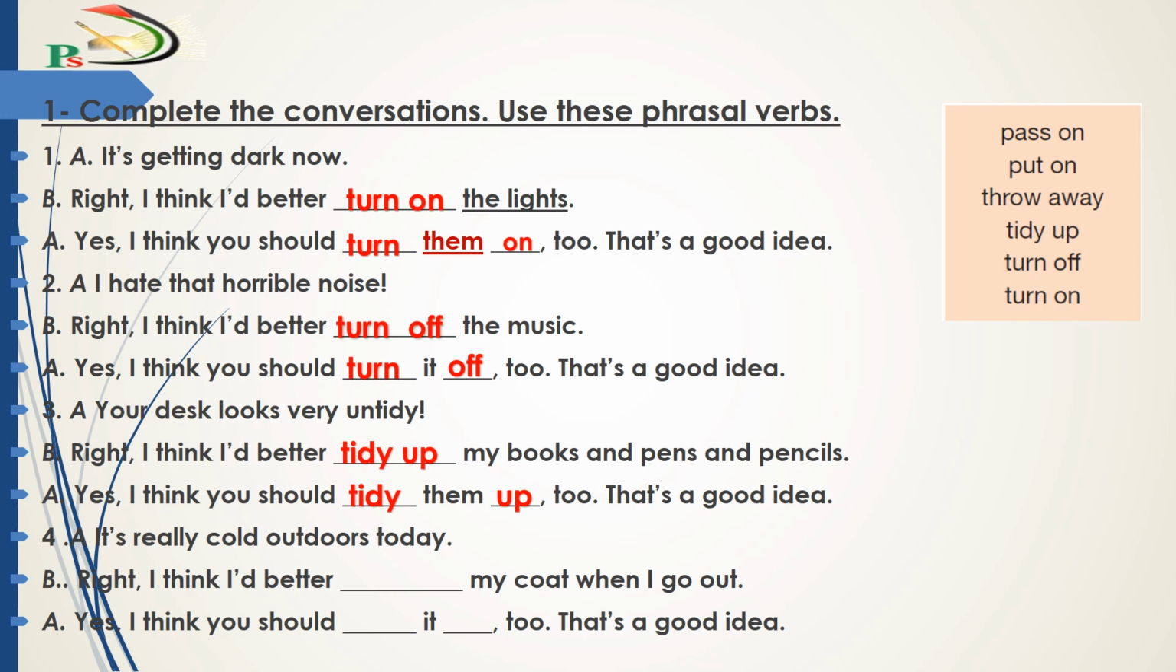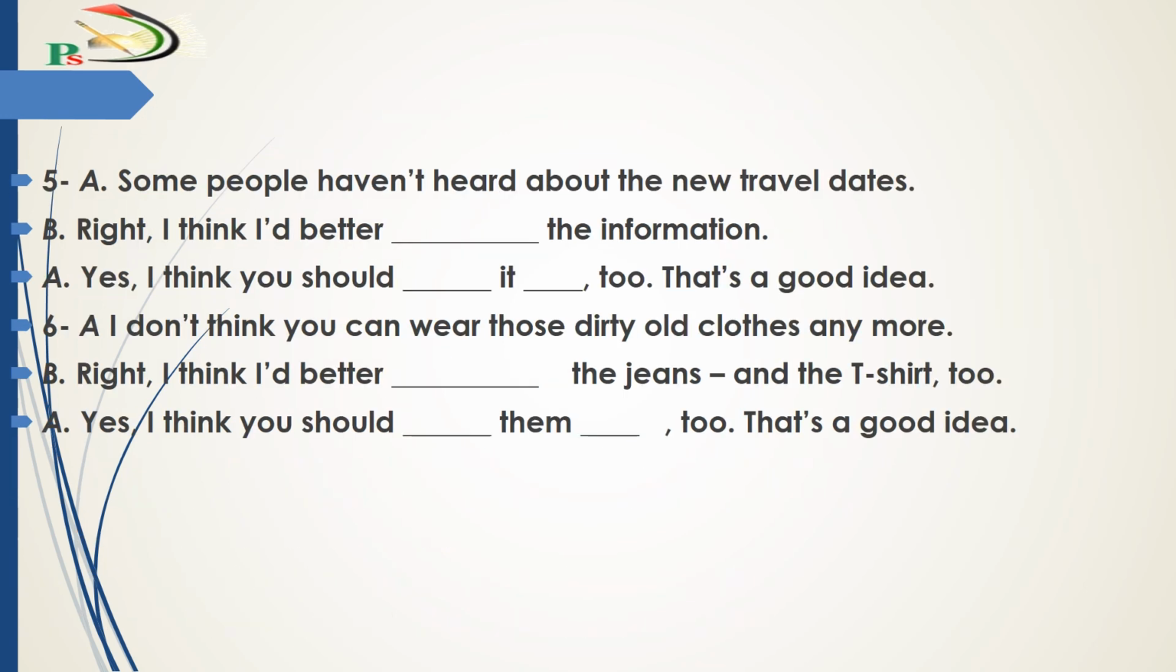Number 4. It's really cold outdoors today. Right, I think I'd better put on my coat when I go out. Yes, I think you should put it on too. That's a good idea. Check your answers. Now let's complete this exercise. Number 5. Some people have been informed about the new travel dates. Right, I think I'd better pass on the information. Yes, I think you should pass it on too. That's a good idea.